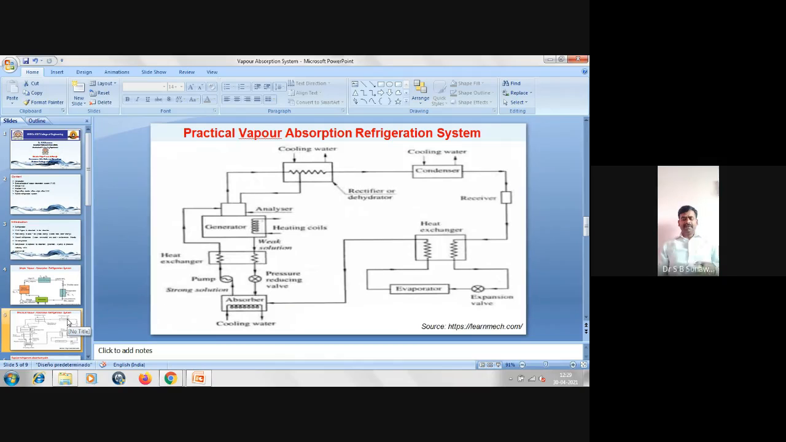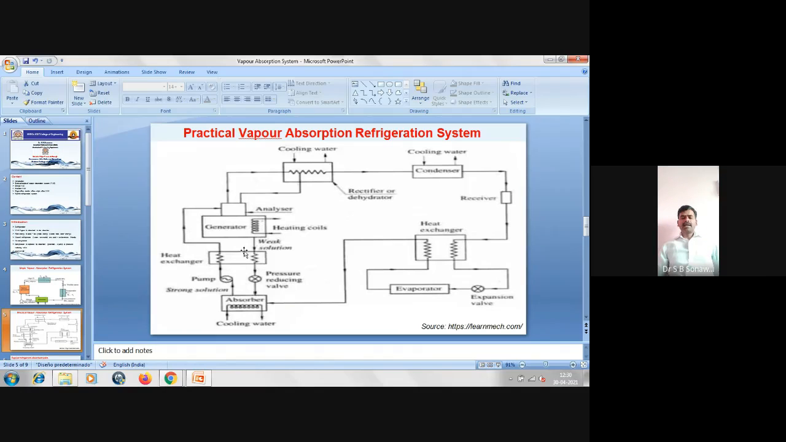So in a practical vapor absorption refrigeration system, we are using an analyzer and a rectifier. In the simple system, there is a possibility that water passes along with the ammonia. So it is not desirable. For that purpose, we are using an analyzer and the rectifier here in order to send that water back